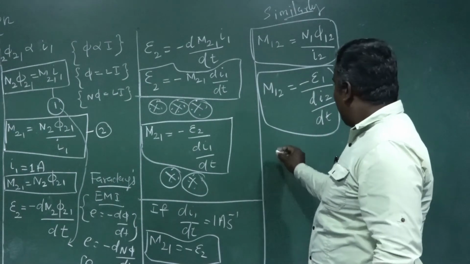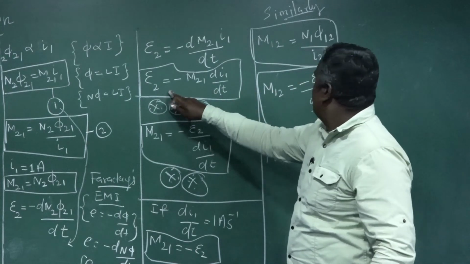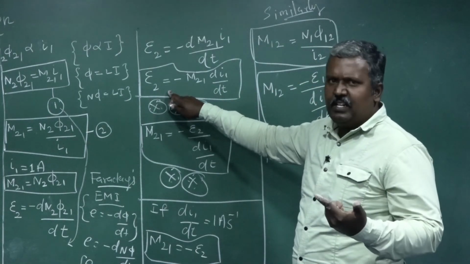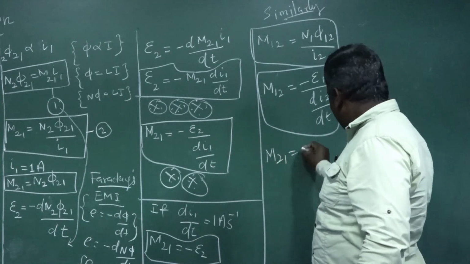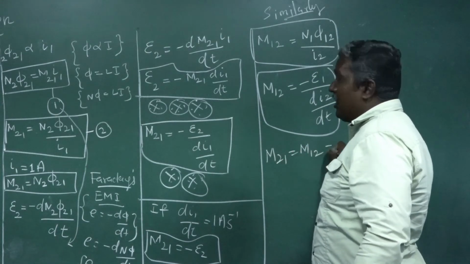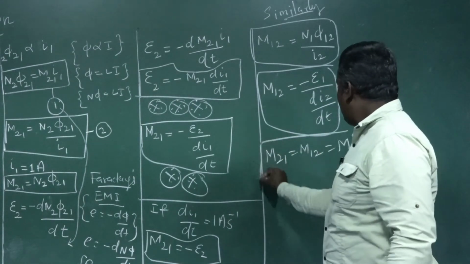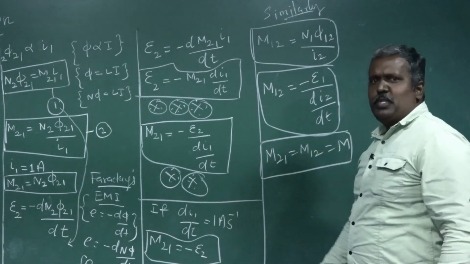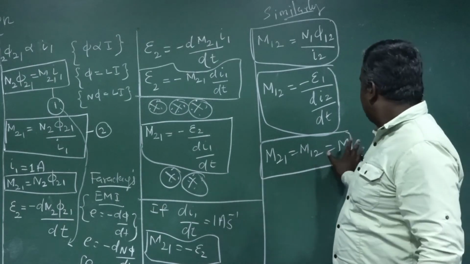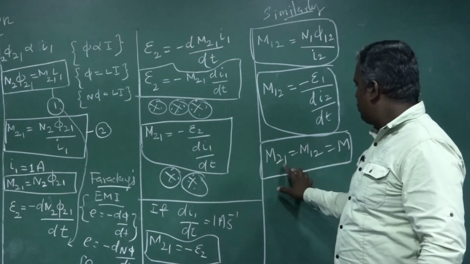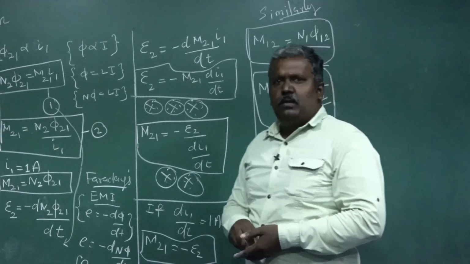Therefore we can write for E1 also. M21 is equal to M12, both are the same. Now we can write generally, the mutual inductance between two coils, M21 is equal to M12 is equal to M.